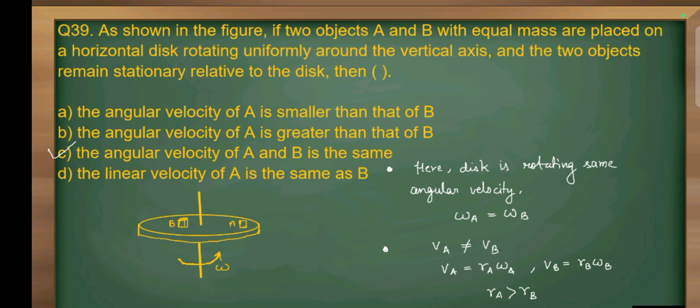So angular velocity at point A and point B will be same. And that is why option C is correct, but the linear velocity will not be the same because it depends upon the distance from the axis of rotation, where RA is greater than RB, so the linear velocity at point A will be greater than velocity at point B. So other options, that is option A, B and D, are incorrect. Only option C is correct.